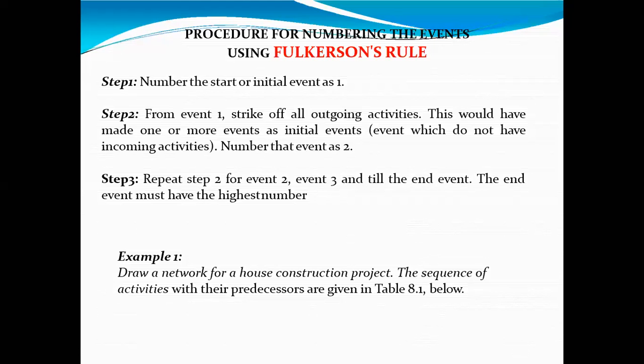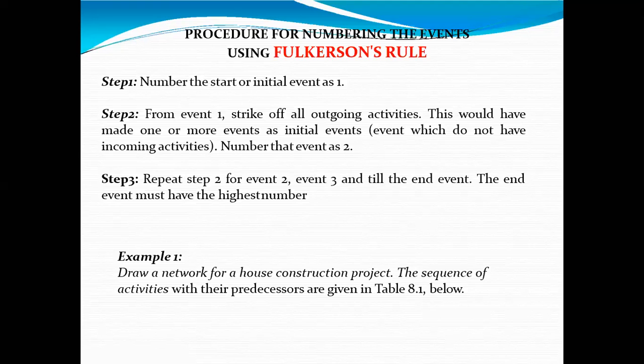There is no incoming activity for event 1. If something is coming to event 1, then that number should not be 1. Everything should go out from event 1, there should not be any incoming.